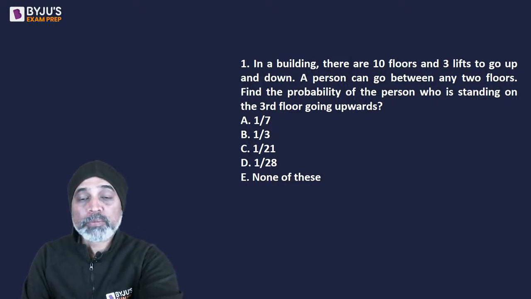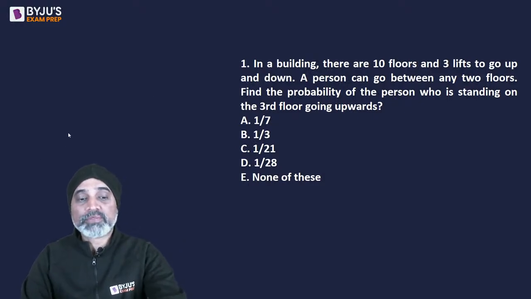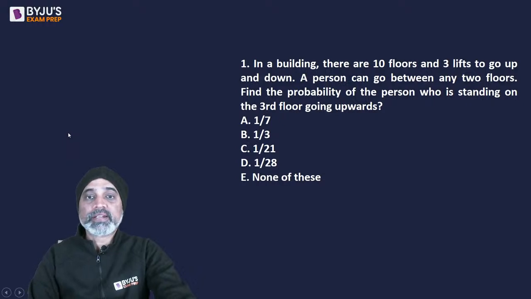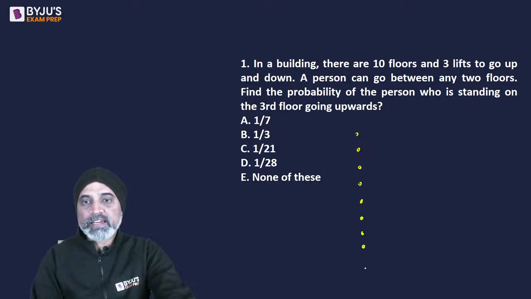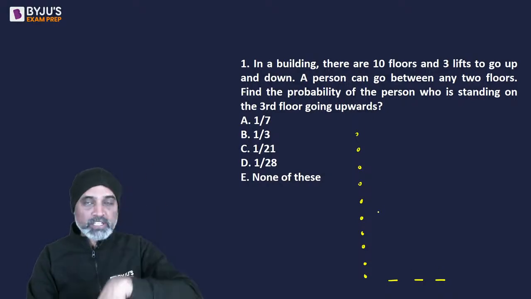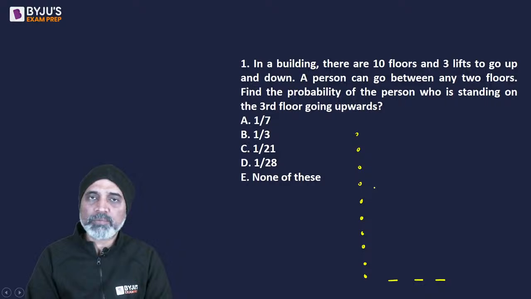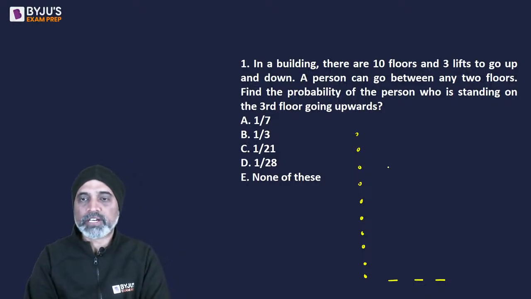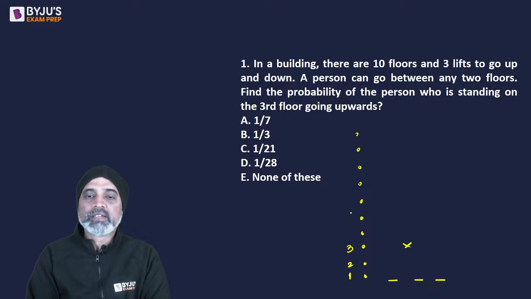This is a question on probability, where a lot of you really do not like probability, right? Consider it like this. There are 10 floors and there are 3 lifts, 1, 2 and 3. Now a person can go up as well as down. A lift is not just for taking somebody up, it is also for taking somebody down. Somebody is standing on the 3rd floor, so this is 1st, 2nd, 3rd, and is supposed to go upwards.